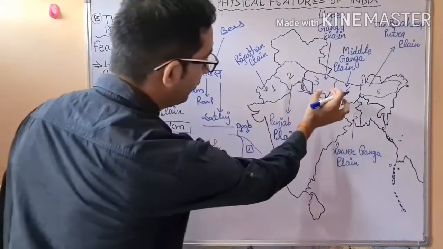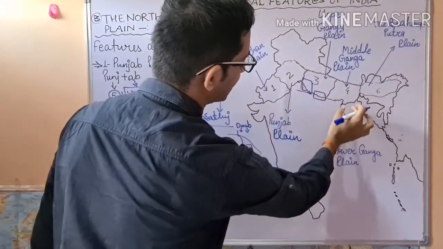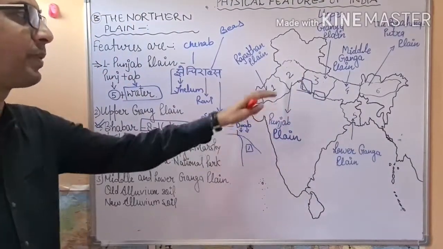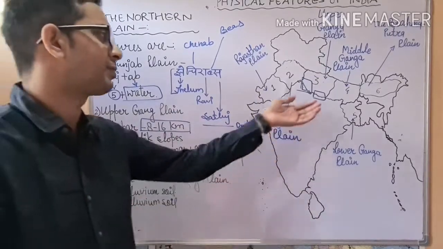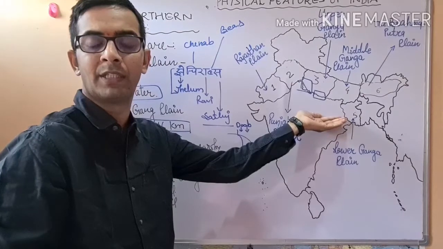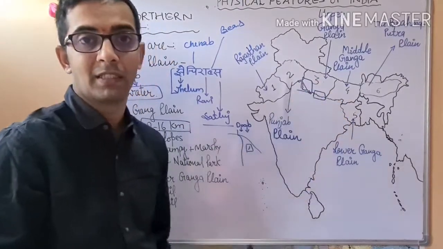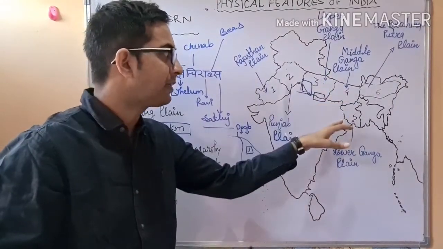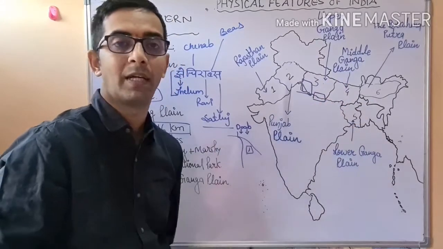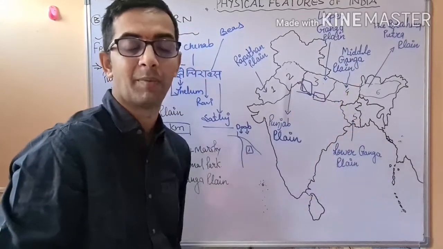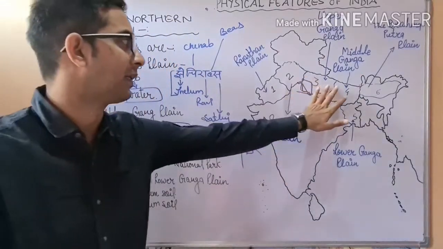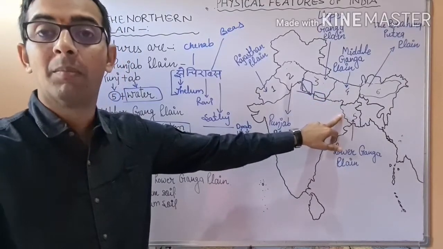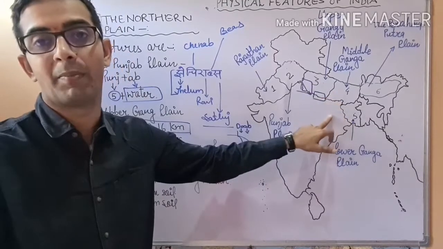After that, when we talk about the middle and the lower Ganga, in this region a number of tributaries of the Ganga river have spread, and due to the spreading of these tributaries, this region also experiences flood conditions. Also, due to the sediments which have been brought by these rivers, this region is considered the third, fourth and fifth most densely populated region.